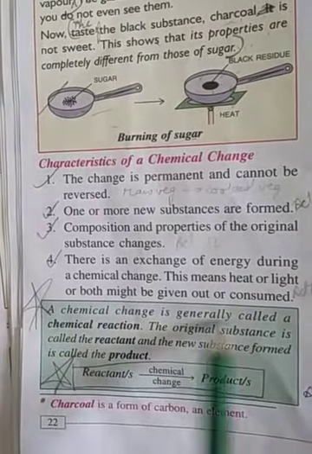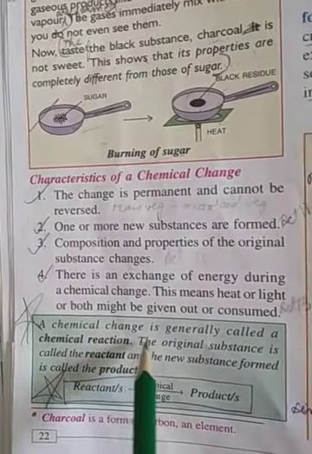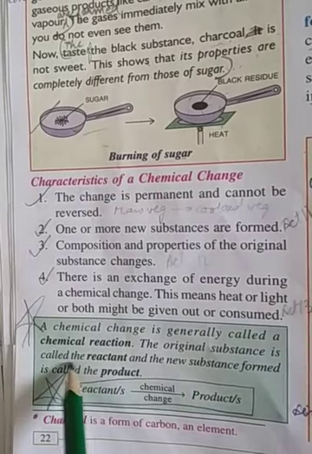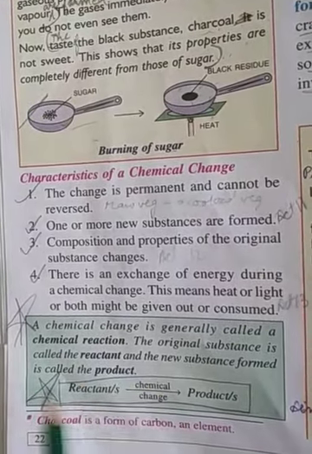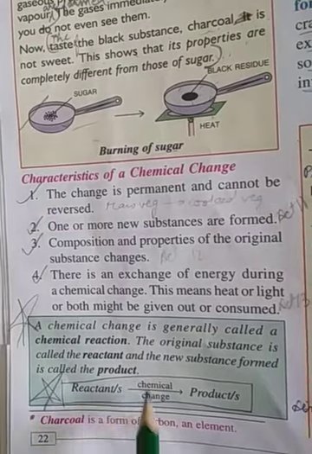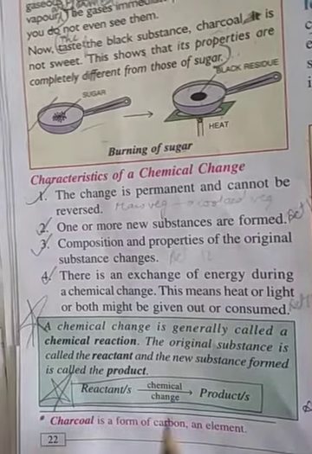Chemical change is generally called a chemical reaction. The original substance is called reactant. The new substance formed is called product. Okay, reactants undergo some chemical change and form products.